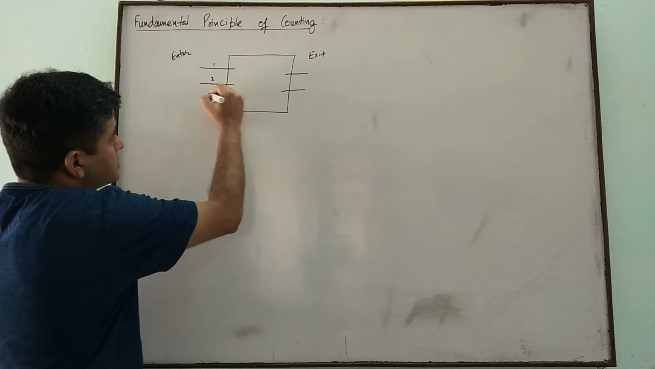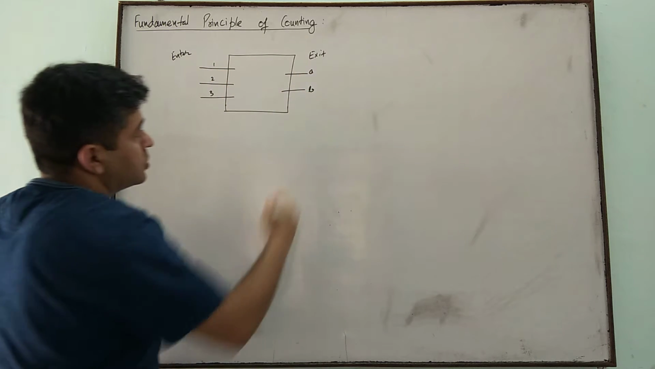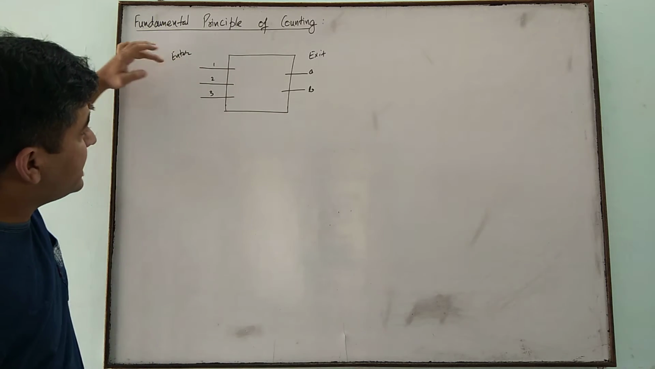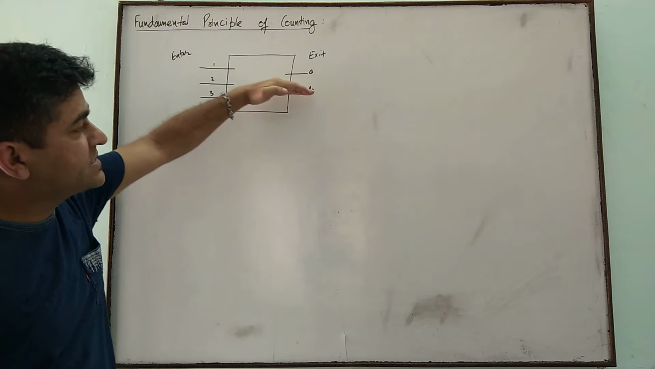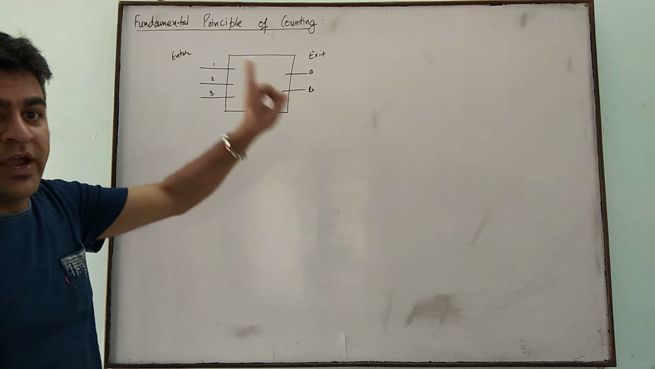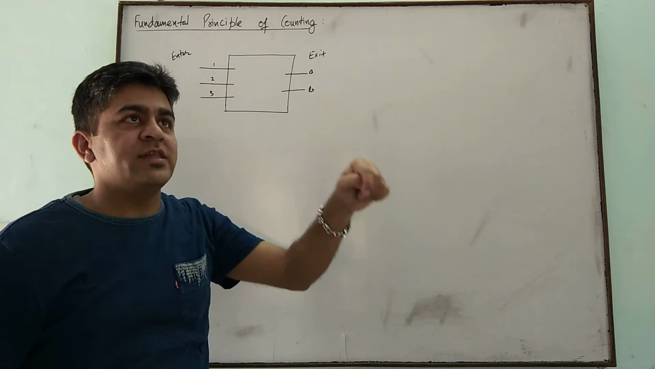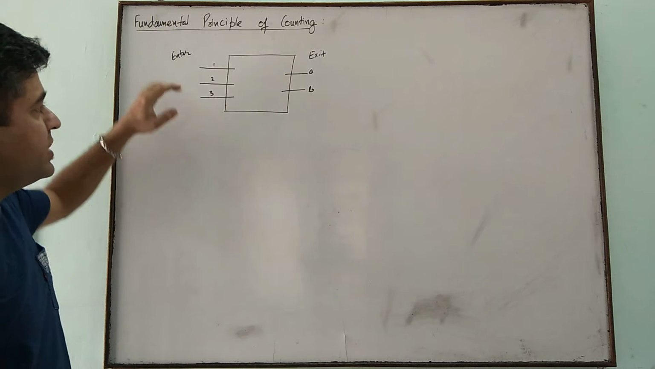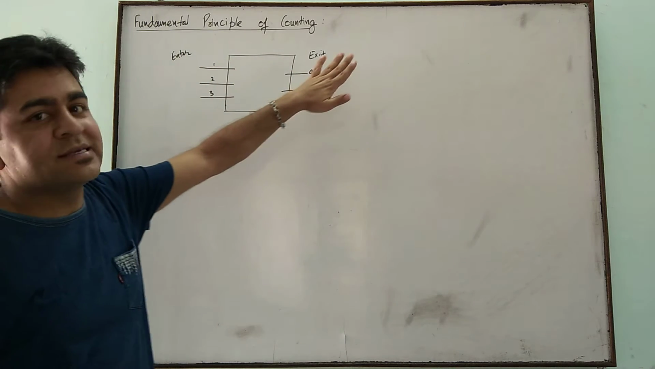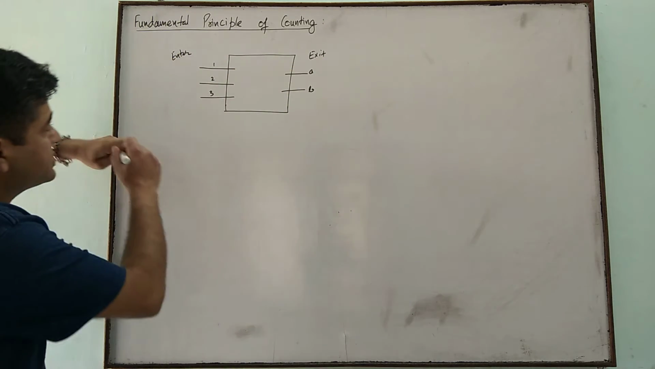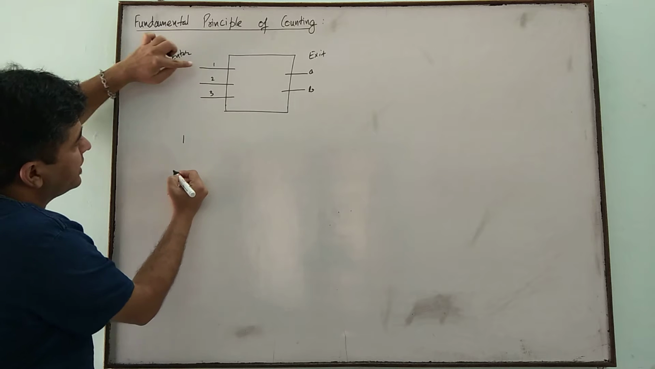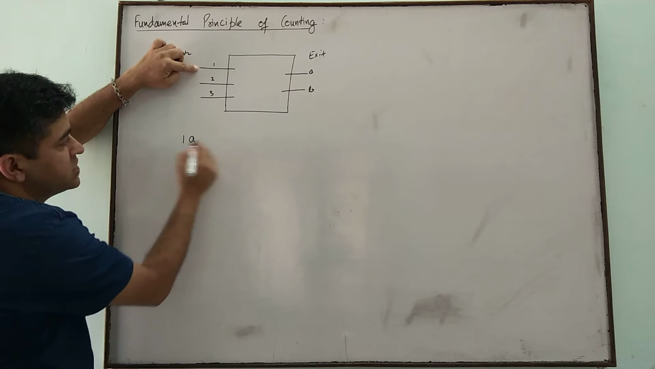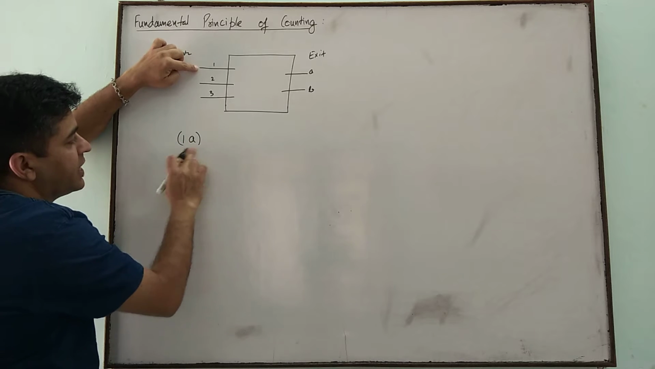The question is to find the number of ways in which a person can enter and then exit. Not only in how many ways a person can enter, but the number of ways in which a person can enter and exit. Let us say he is entering from gate number 1 and exits from A. So this is one complete way, 1A.